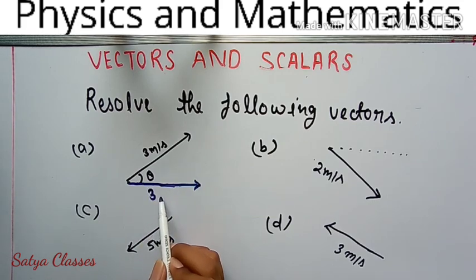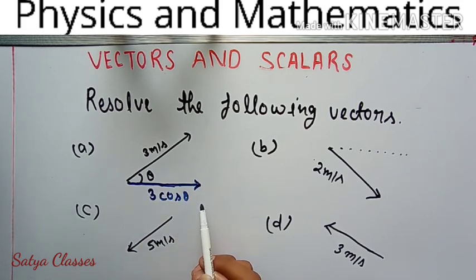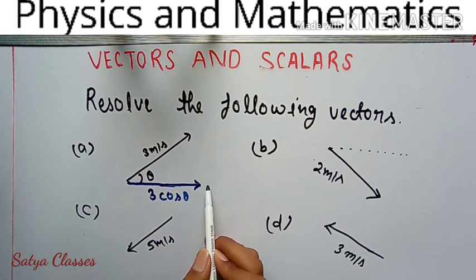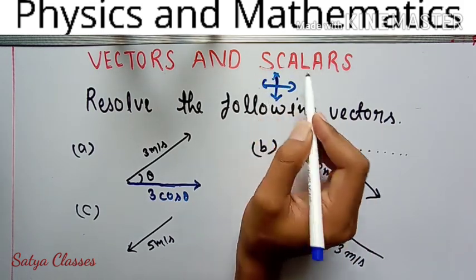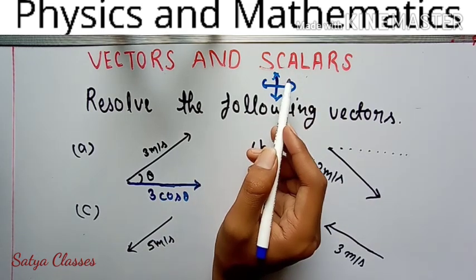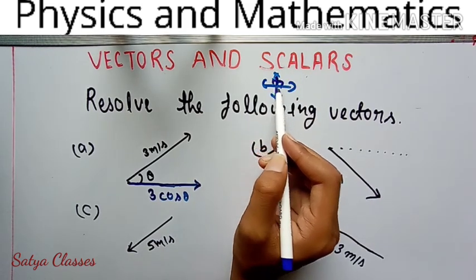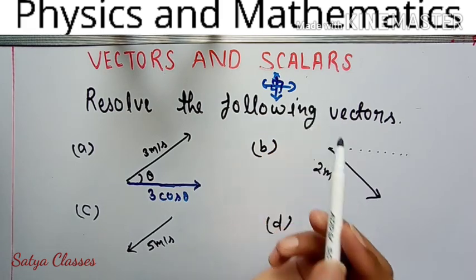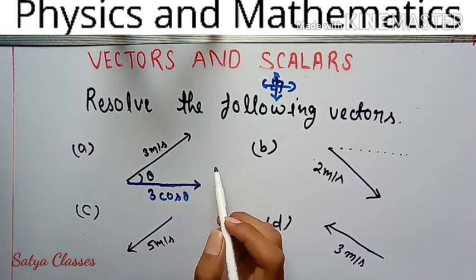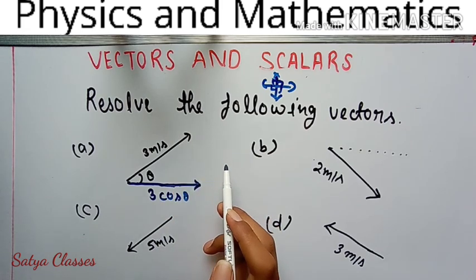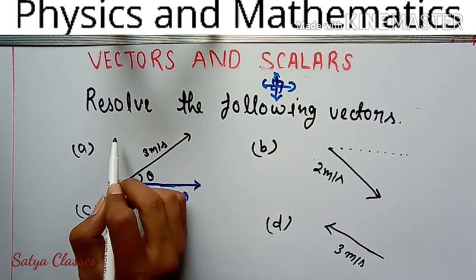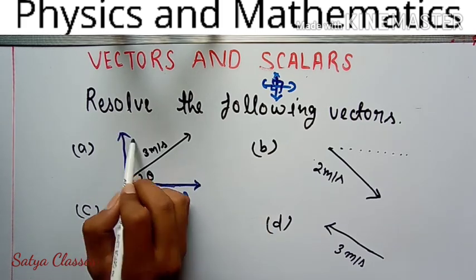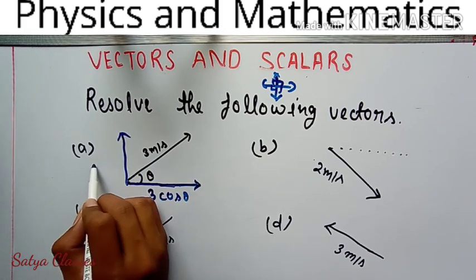So 3 cos theta, which direction is this? This is the east direction, meaning directed in this way. This is the convenient form. That's why we resolve the vector in this direction. They are perpendicular to each other, so it reduces the effort. Understand? Soon you will understand this, because you will see these things everywhere in your whole syllabus. Understand? So this is the cos theta, and what is this? This is the perpendicular component, which is 3 sin theta.